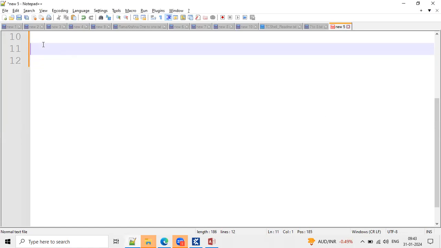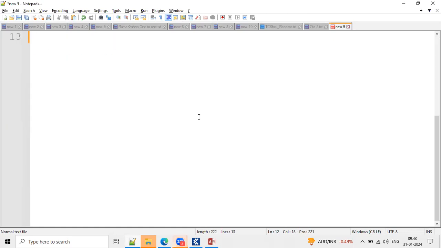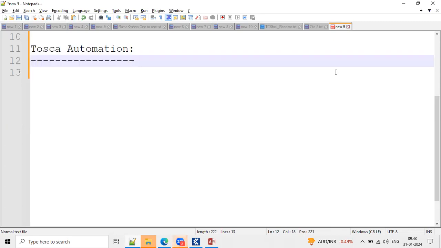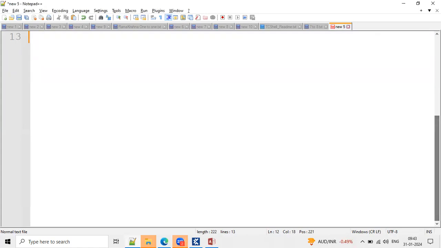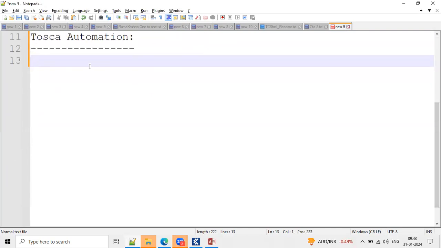Team, I hope you have some basic knowledge of Tosca automation, right? Some of the people do. I'm Lakshmi Anusha, I do not have any knowledge of Tosca. Okay, no experience on Tosca. From my side, I have a basic idea, but I want to learn from scratch. Anyway, I'll go from basic to advanced, no need to worry.